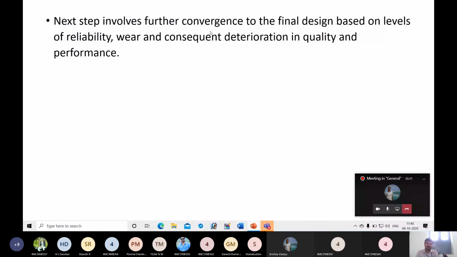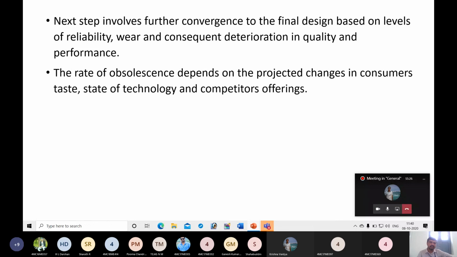The next step involves further convergence to the final design based on levels of reliability, wear, and consequent deterioration in quality and performance. So the rate of obsolescence depends on the projected changes in consumer's taste, state of technology, and competitors' offerings. Okay, we have discussed all these things in detail by looking at the morphology of design and the example of an electric car.